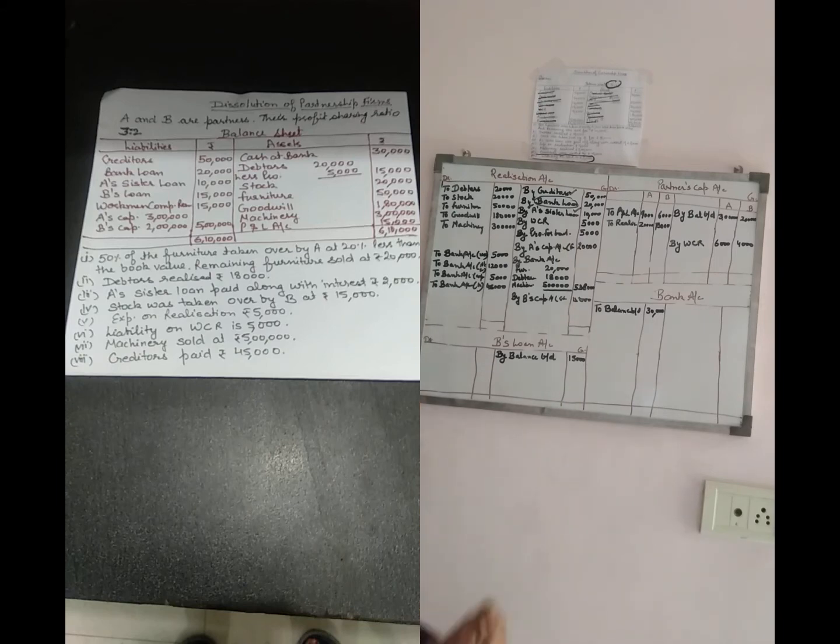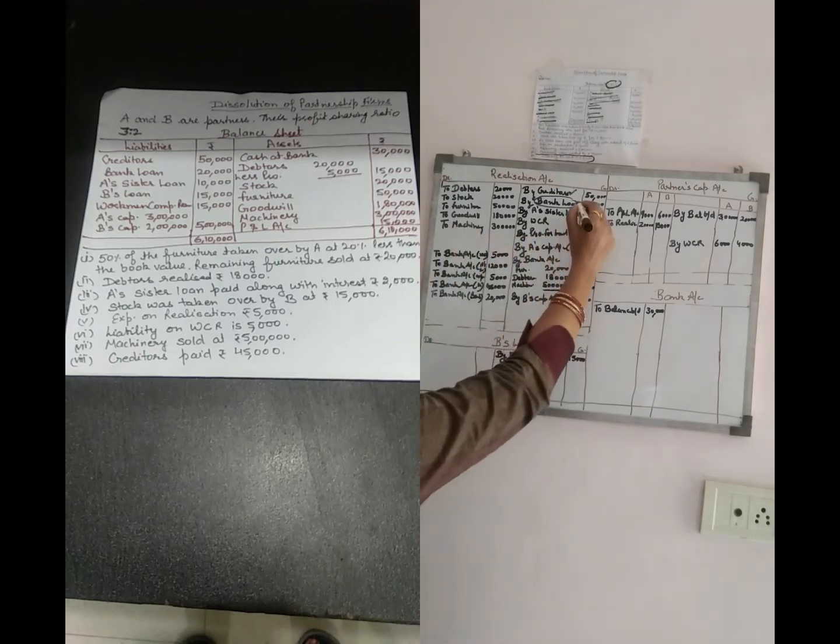I have already said that if no information is given, payment to a third party is compulsory for the firm. So for that also, to bank account, bank loan 20,000. Now all the liabilities are to be paid.